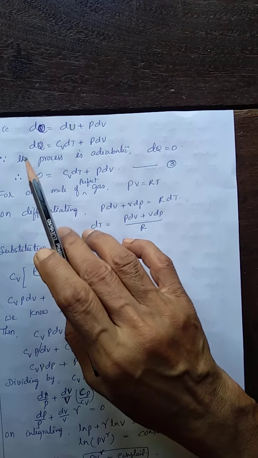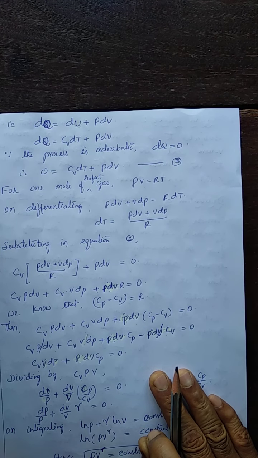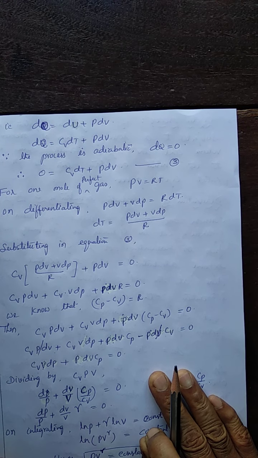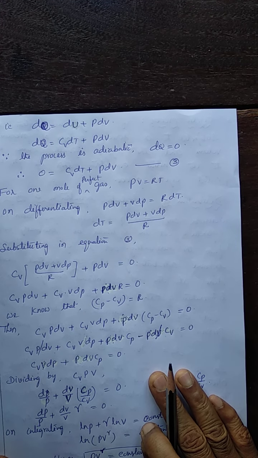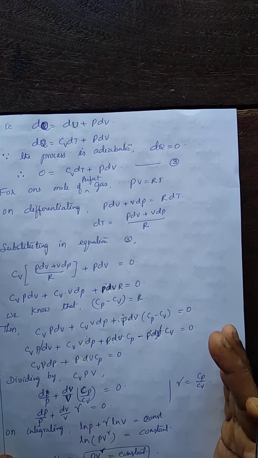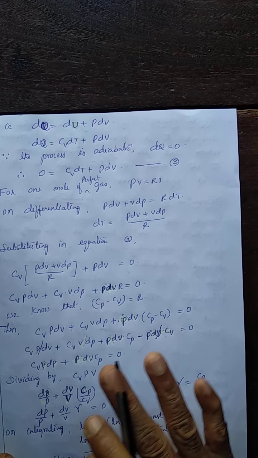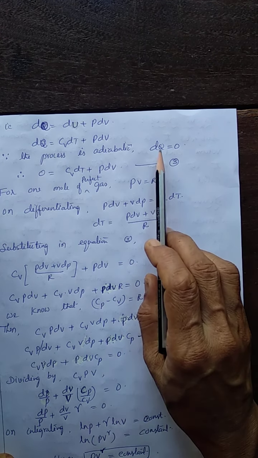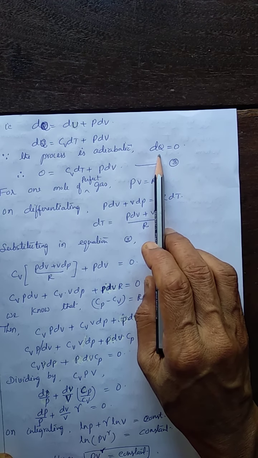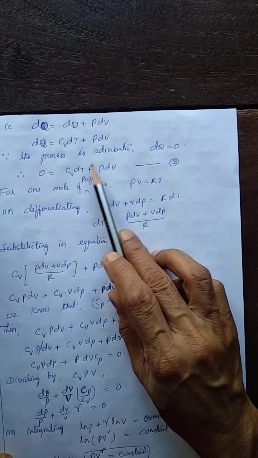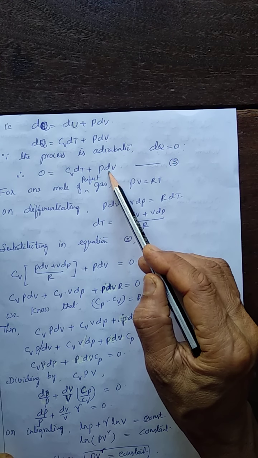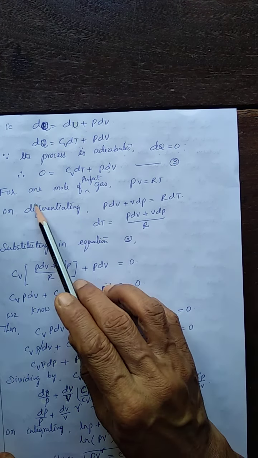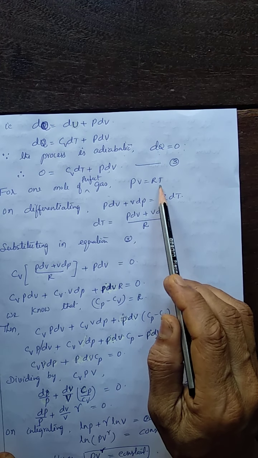Now, the process is adiabatic. What's the meaning? No thermal communication between the system and the surroundings. That means no heat energy is supplied to the system and no energy is removed from the system. So this dQ is 0. For the adiabatic process, dQ is 0, so this equation becomes CV dT plus PdV equal to 0.